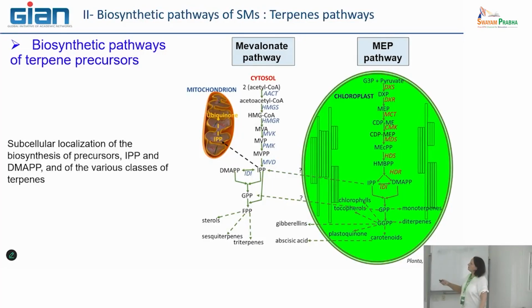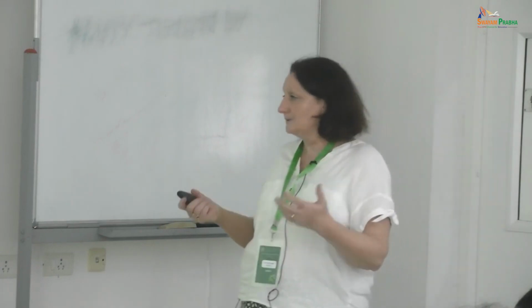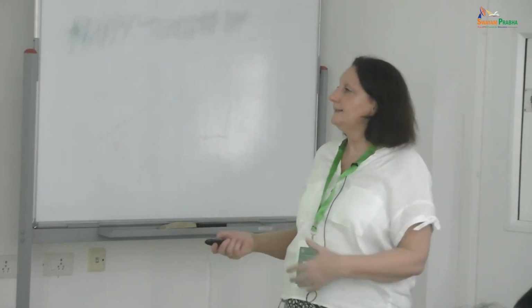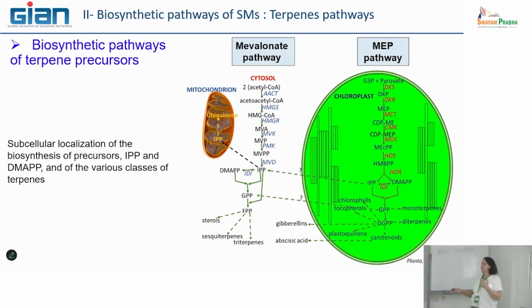And on the other hand, the MEP pathway is organized in the chloroplast. Okay, so that means there is a compartmentalization of each pathway, and I'm sure that this is why some of the IPP produced by this pathway is linked with specific terpenes, okay, while the IPP produced by the mevalonate pathway is linked with other terpenes.